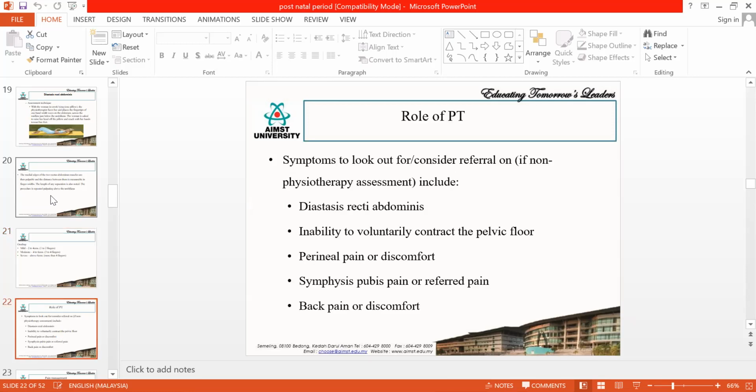So in treatment here we will be having three different categories of people. One is normal delivery, another one is cesarean delivery with midline incision, and cesarean delivery with the Pfannenstiel incision.